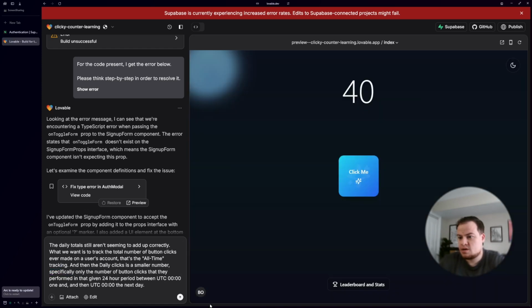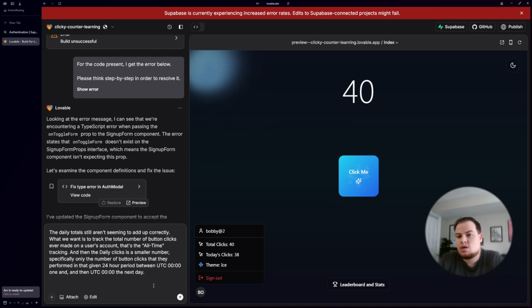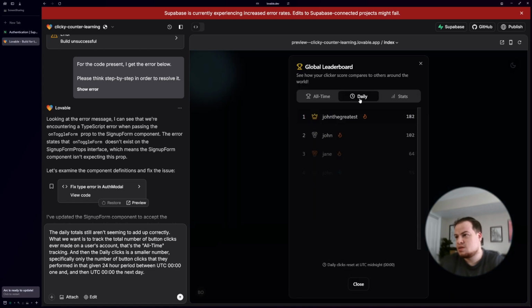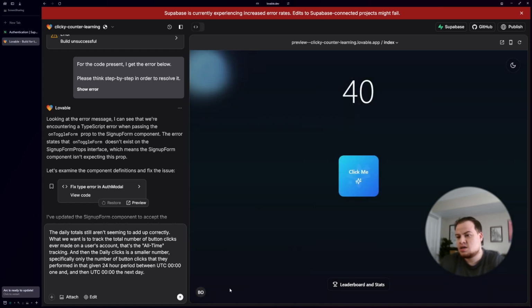Just to verify here, let's see, oh, it didn't make my new lines for me. There we go, new lines. So I feel like today's clicks in this little menu are incorrect, and I also feel like today's clicks are differently incorrect in the leaderboard. It'd be good if I remembered some of these user accounts, if I could remember which one was John the Greatest.